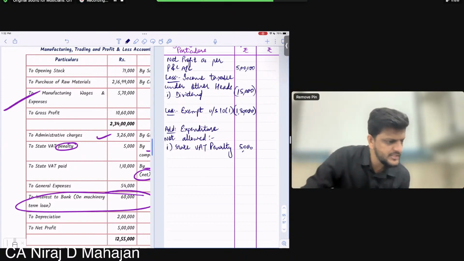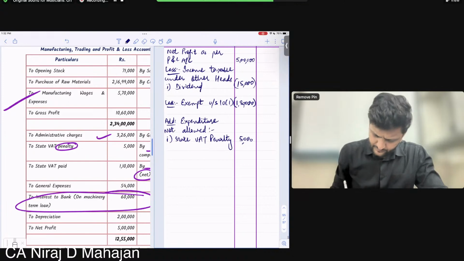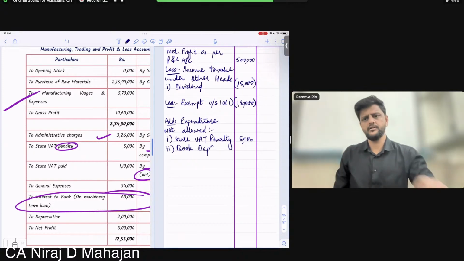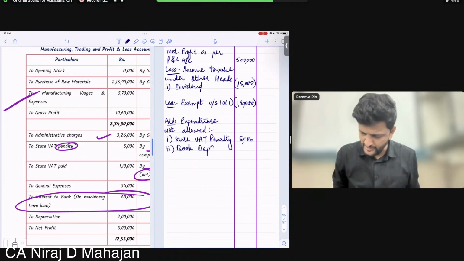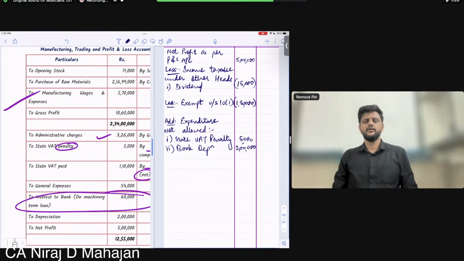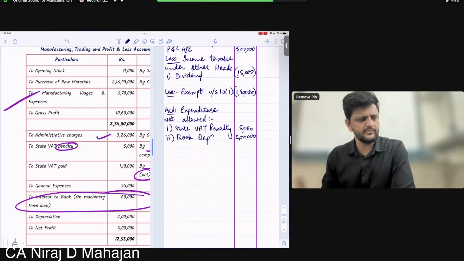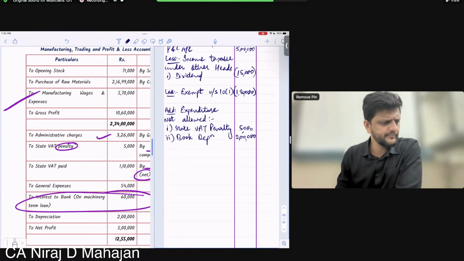Anything children looking at this, I know depreciation is not allowed, so I'm just writing here. Book depreciation or depreciation as per books of account. Okay? Yes, 2 lakhs. Final year. So I can also write down here immediately less income tax depreciation or depends on you. That is also completely okay. Okay, everybody?